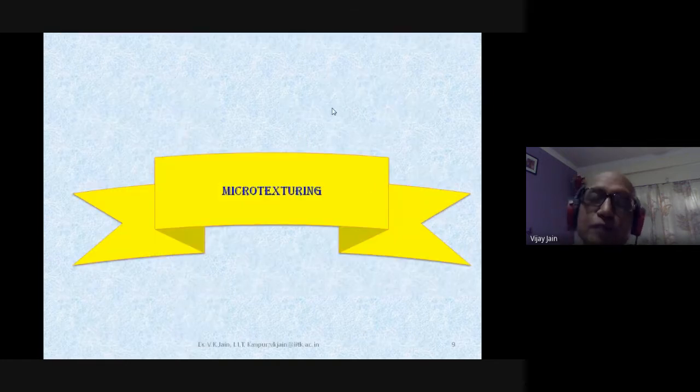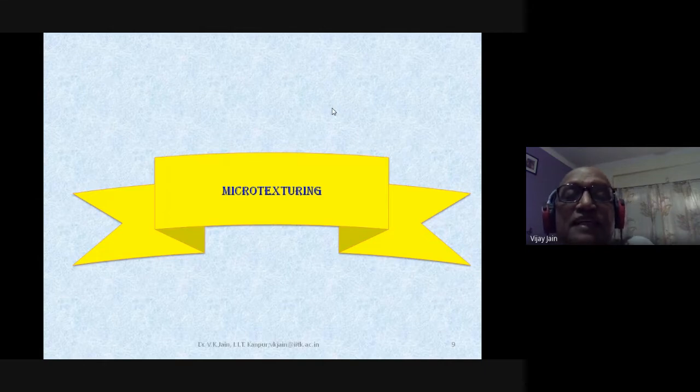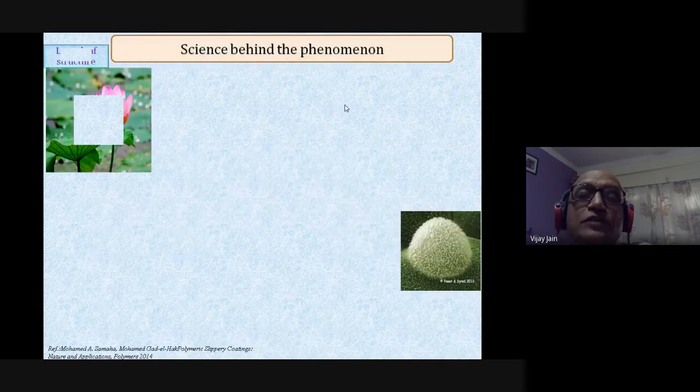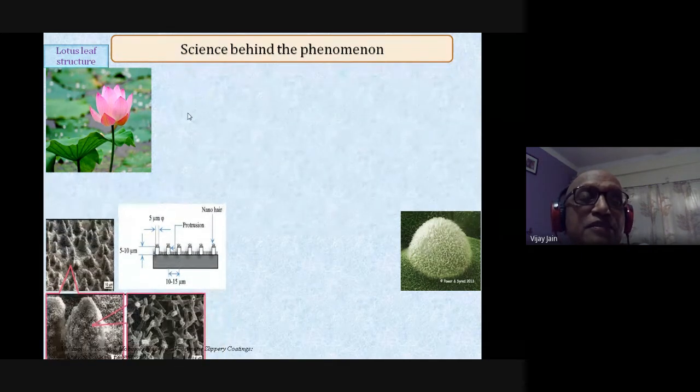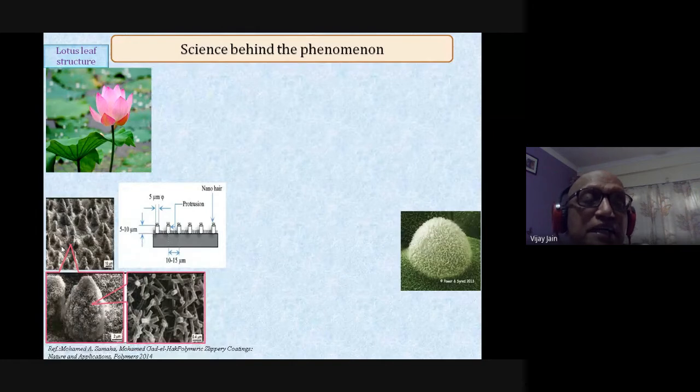Now what we are doing in the next section is utilizing this electrochemical micromachining for microtexturing. Now if you see here, this lotus, we all know that water doesn't get adhered to the leaves of the lotus. Why? It is due to the fact that this lotus has a hydrophobic surface. So you can see here the characteristic of this lotus surface. It has the pillars over here.